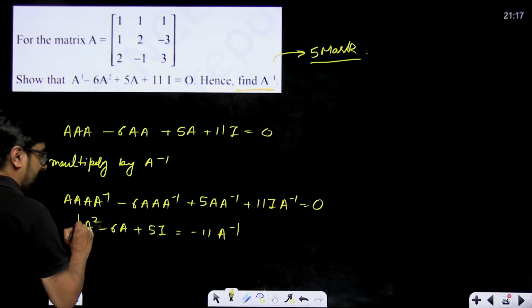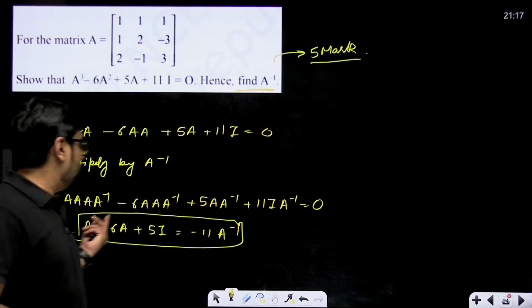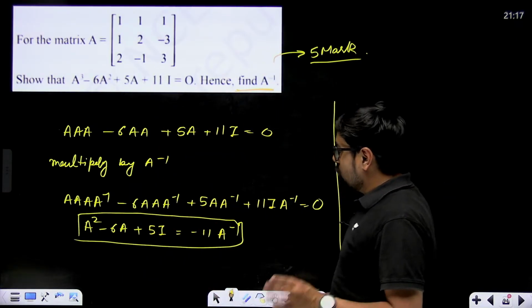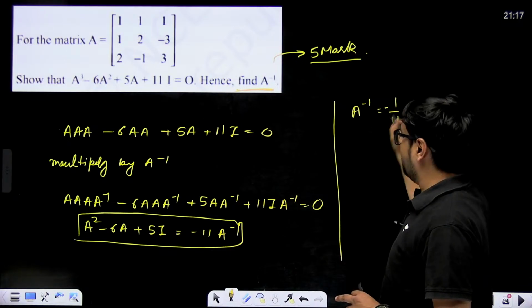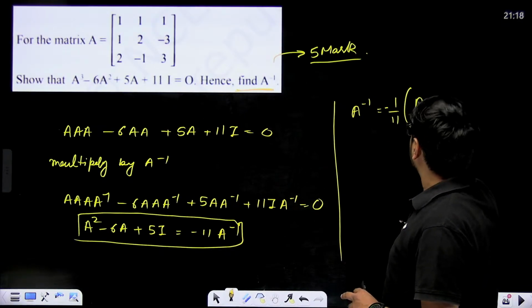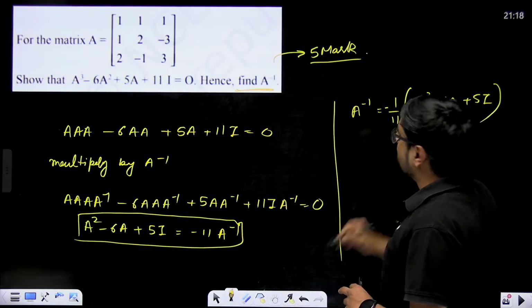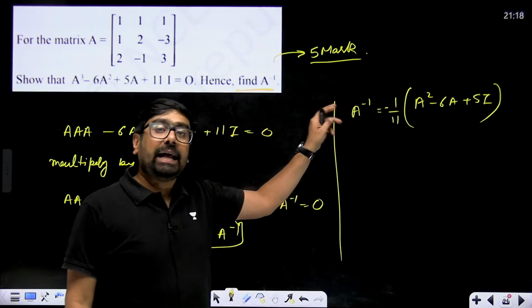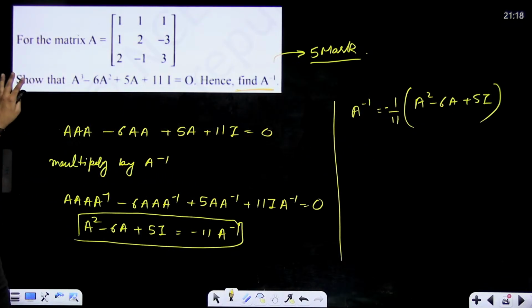So here in this case you'll have to solve a little bit less. Why? Because A square you can find. A square is easier than A cube. So your A inverse will become nothing but negative 1 by 11 times A square minus 6A plus 5I. This much only you'll have to do. And this way you'll directly be able to find A inverse also.